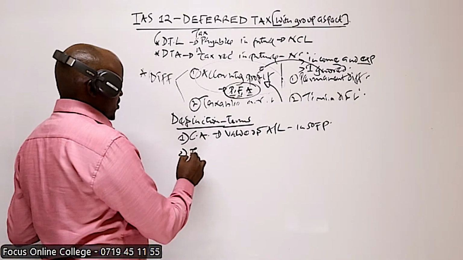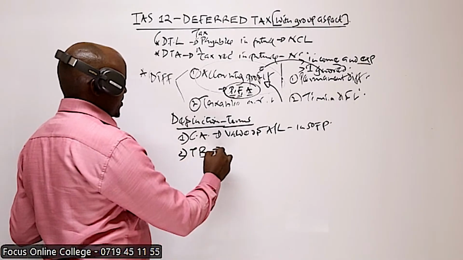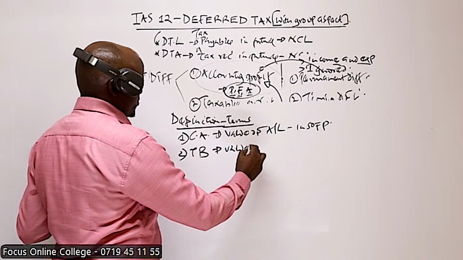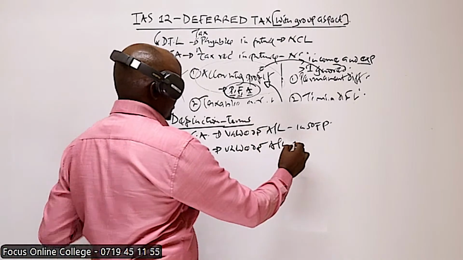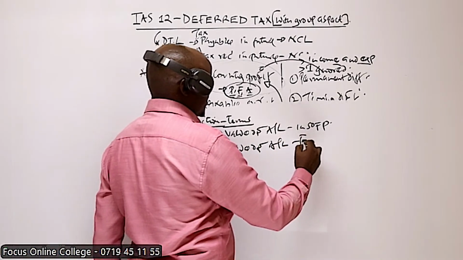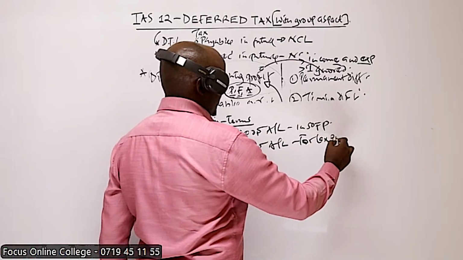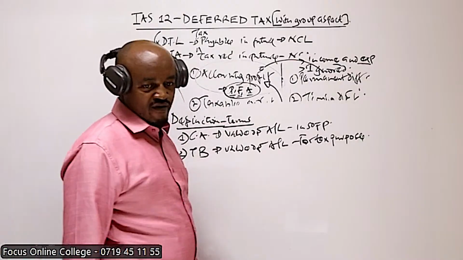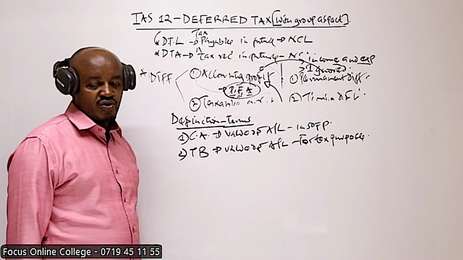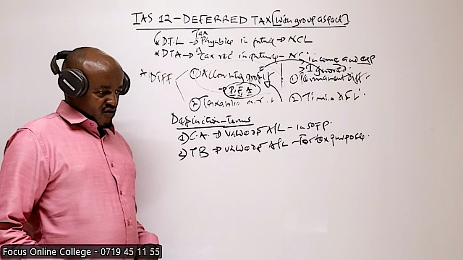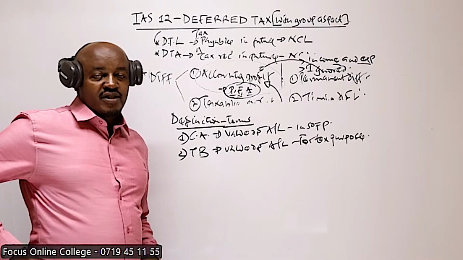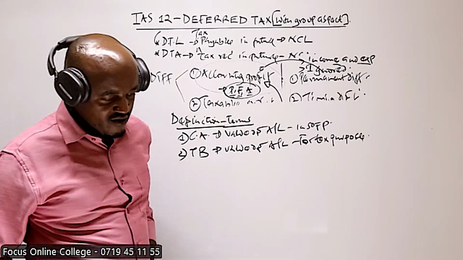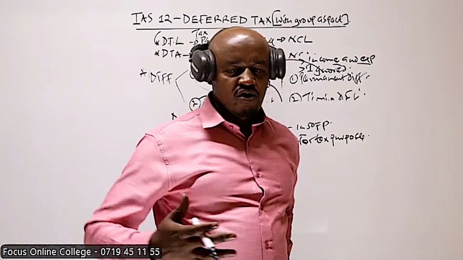Number two, we have the tax base. Tax base basically is the value of an asset or liability for tax purpose. Let me give a good example of maybe an asset which qualifies for investment deduction, or for investment allowances.